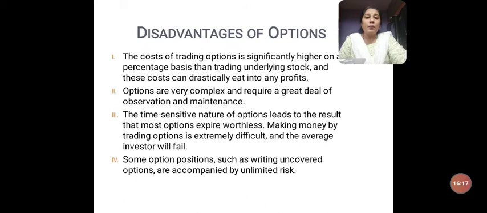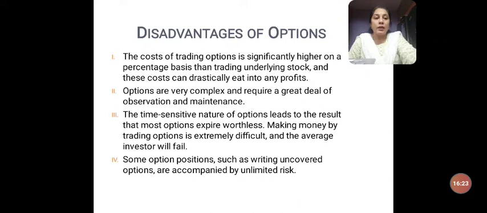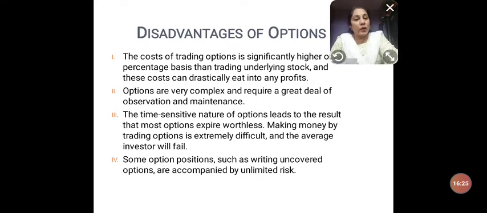Options are very complex and require a great deal of observation and maintenance. So options are usually complicated agreements, complicated to execute. If you have to get into options, you have to be quite smart, you have to be a good analyst, and you have to be a good fortune teller, or you should have good foresight regarding market happenings.